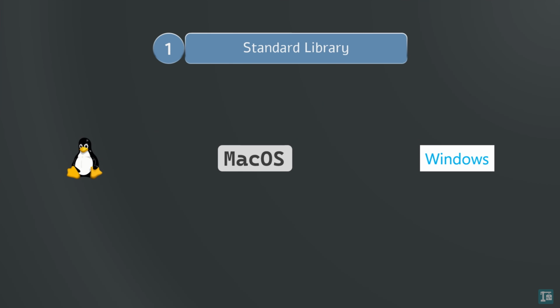On Linux, the standard library is typically part of the GNU C library glibc. On Mac OS, it's part of the Apple C library libsystem. And on Windows, it is part of the Microsoft C runtime library MSVCRT.